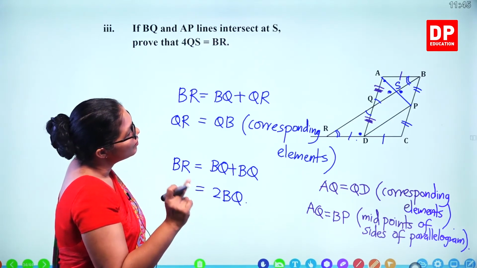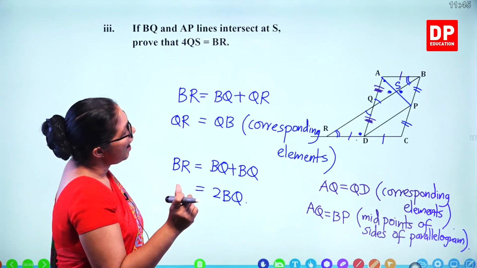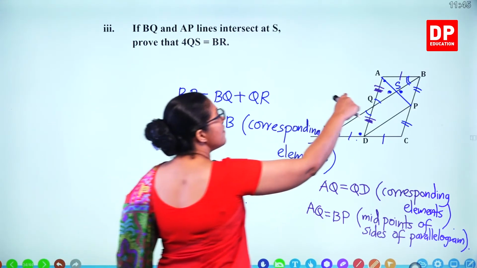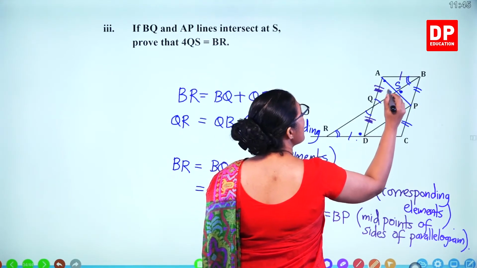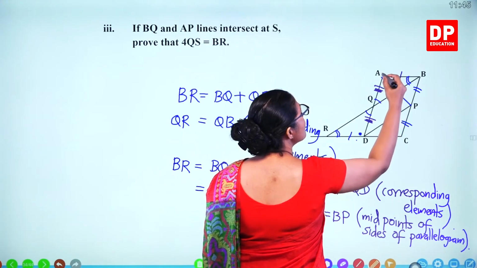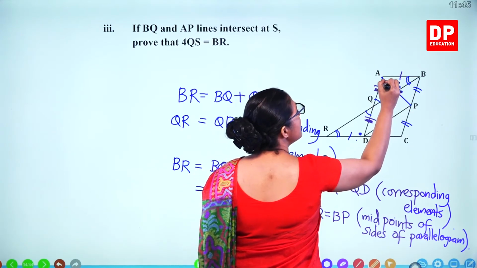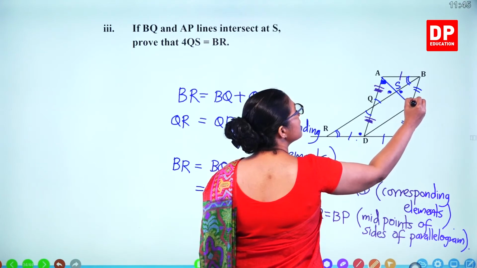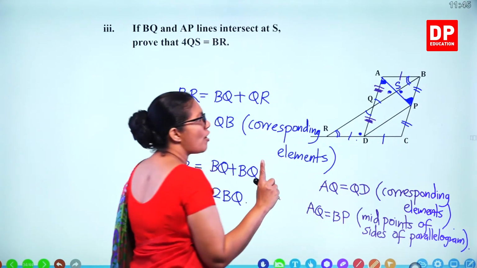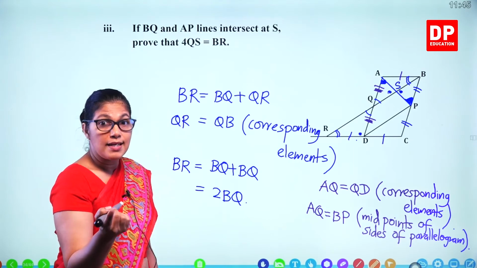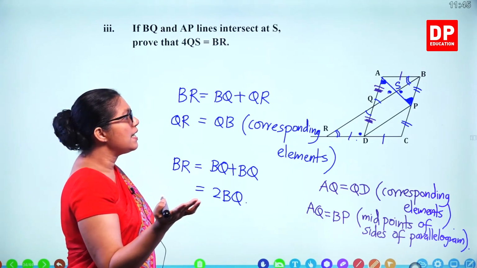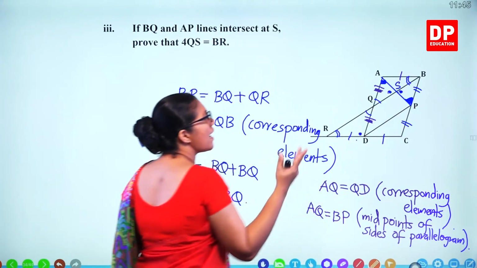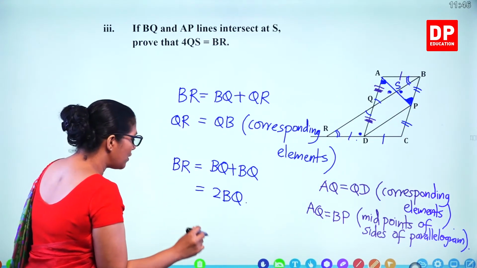We have two sides, an angle, and this angle is the same as this angle. Can you see that? These two lines are parallel. This angle is equal to this angle. So the two triangles are congruent. Angle, angle, side. Two triangles are congruent means this length is equal to this length. So you can write double of that. So we'll do that now.